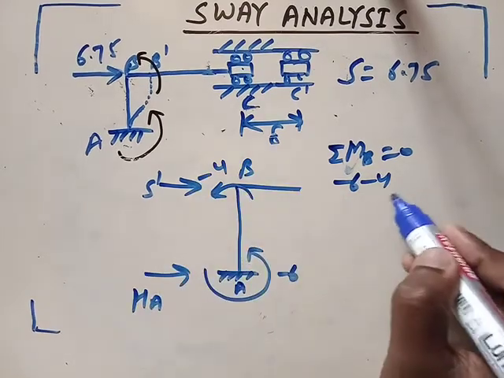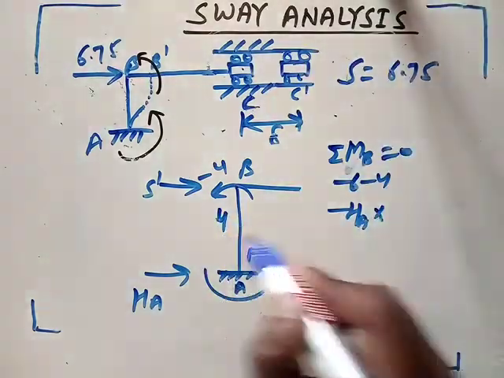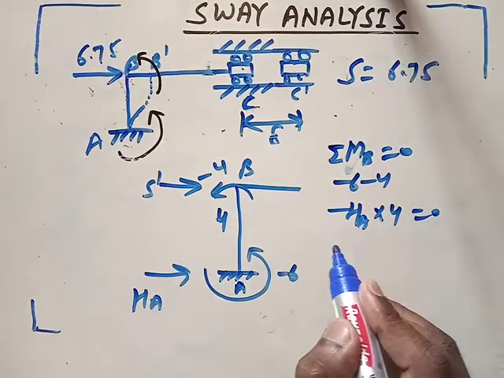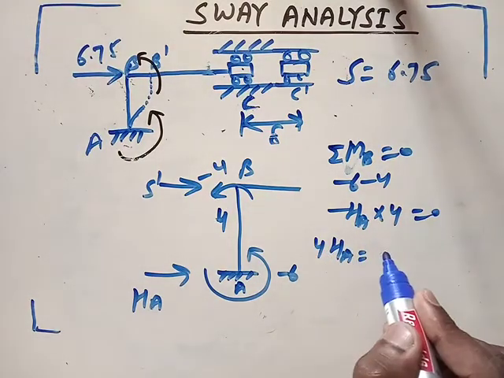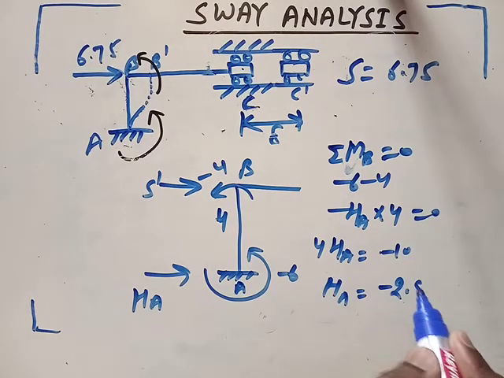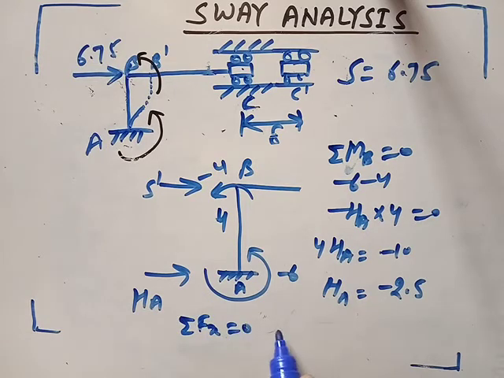This also negative, minus HA into the length, which is 4 meter, is equal to 0. So what is HA? 4HA equal to -10, so HA equals -2.5. HA has become -2.5. So what can we do? Sigma Fx is equal to 0. This will give S dash minus 2.5 equal to 0.